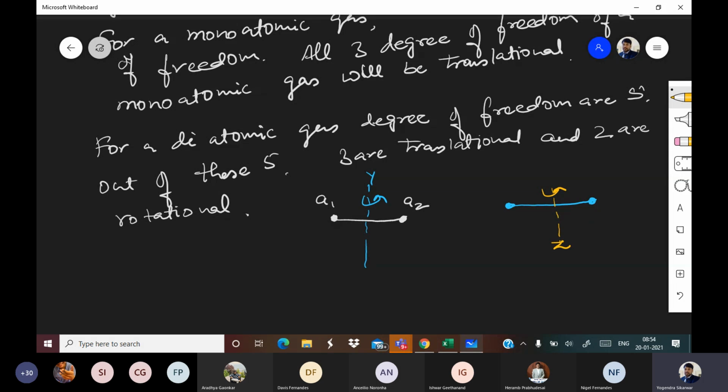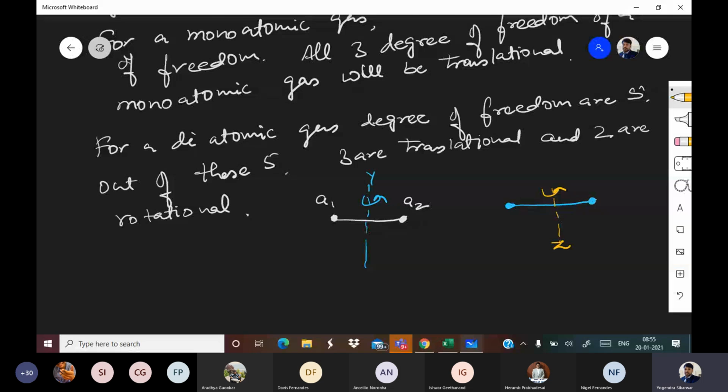Okay. So for a simple monoatomic gas, the degree of freedom is only translational, because for a point mass there is no rotational kinetic energy. Okay, because it is a tiny rigid sphere, very tiny.